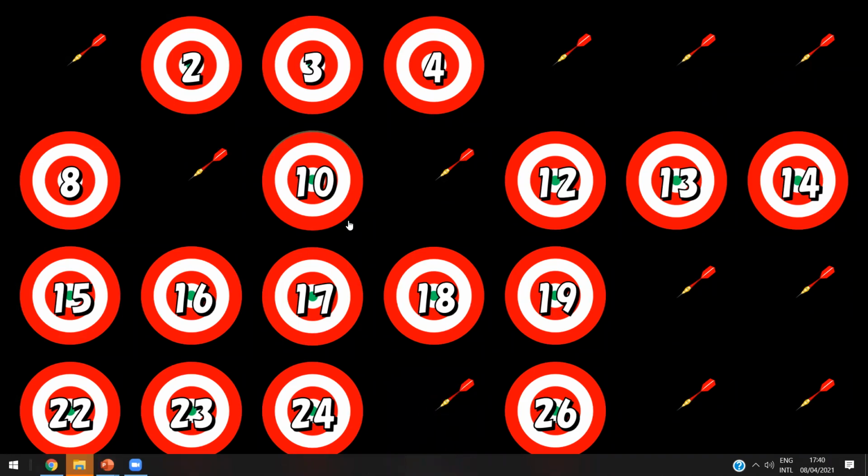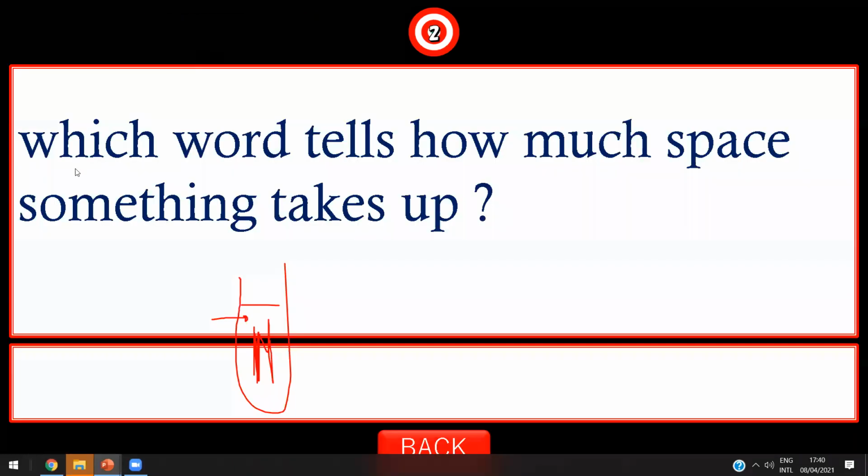Yes, Osama? Choose a number, honey. 2. Which word tells how much space something takes up? How much space the liquid takes up here in the measuring cup? Is it called volume or mass?